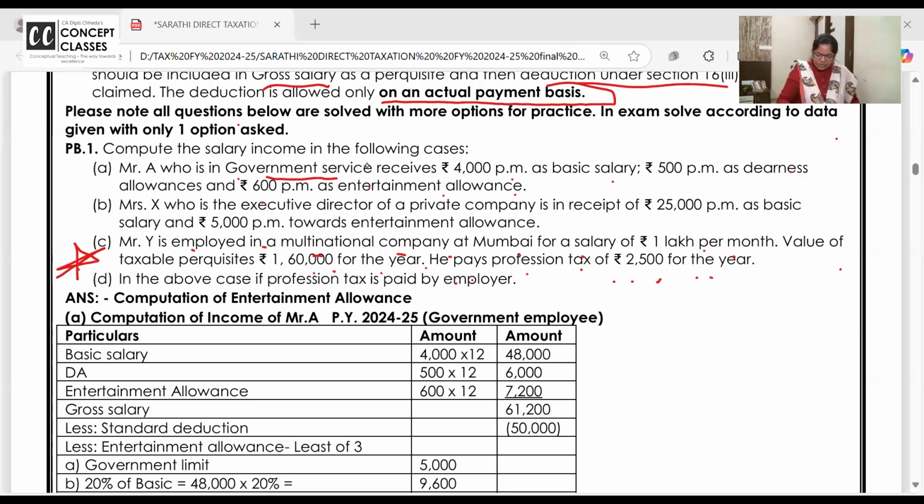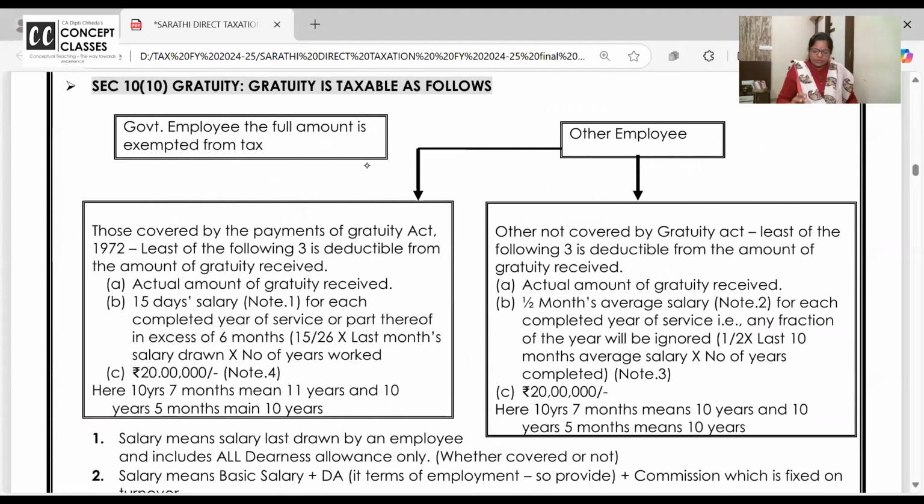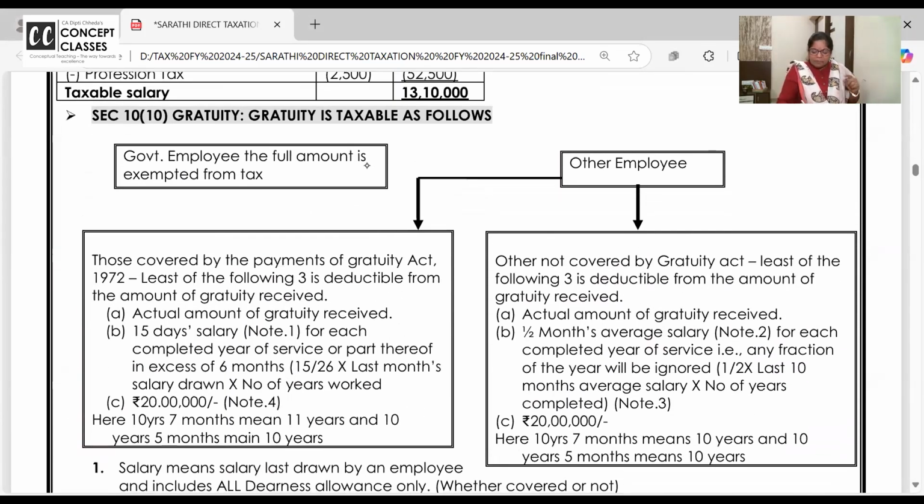So I'm doing the first one very slowly with all the options. But if you listen carefully, revise the class work 15 minutes orally and do 15 minutes homework, by tomorrow you will learn it. Okay? Chalo. So the first deduction exemption I am teaching to all of you is gratuity. Gratuity, if it is paid to government employees, it is fully exempt.